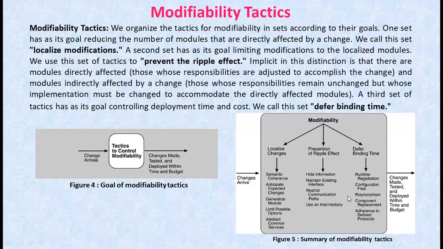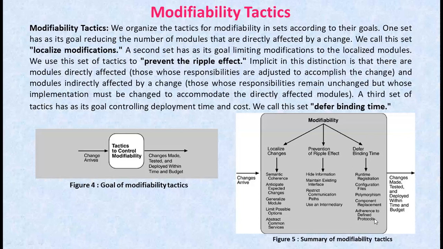Coming to the first one, that is runtime registration, which supports plug and play operations at the cost of additional overhead to manage the registration. Configuration files are intended to set the parameters at startup. Polymorphism allows late binding of method calls. Component replacement allows load time binding. Adherence to defined protocols allows runtime binding of independent processes.